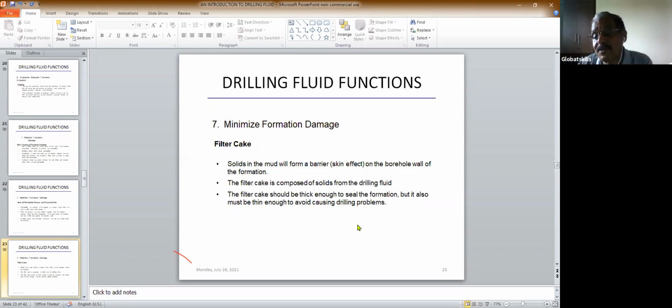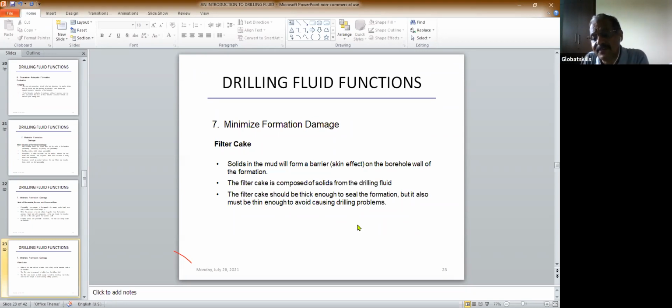To minimize the formation damage, you should maintain an optimum density. That is, density should not be too much. There should not be excess solids. You should have proper viscosity so the solids get removed. If you clean the hole, then you have fewer solids, and with fewer solids you have less formation damage. If your density is optimum, you have less formation damage. With fewer solids and proper viscosity, you have a thin filter cake, so again less formation damage. So to minimize the formation damage, you have to have proper viscosity.